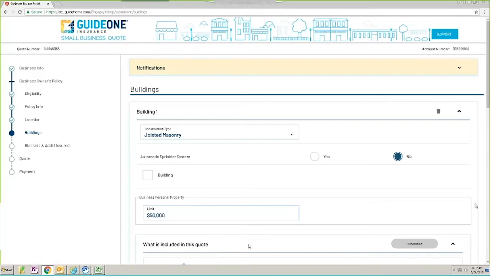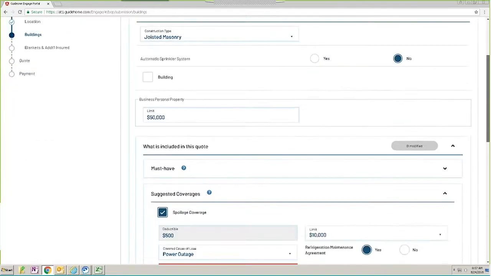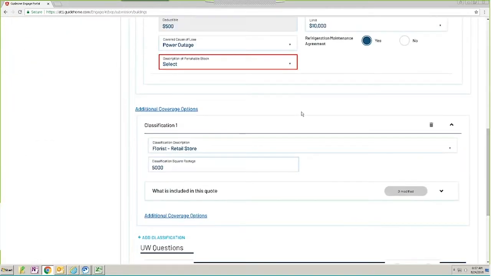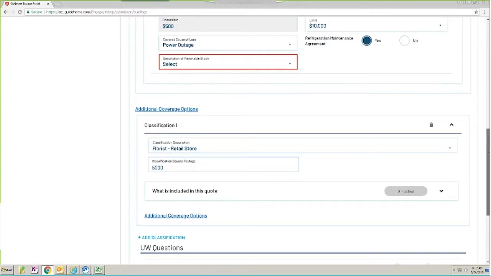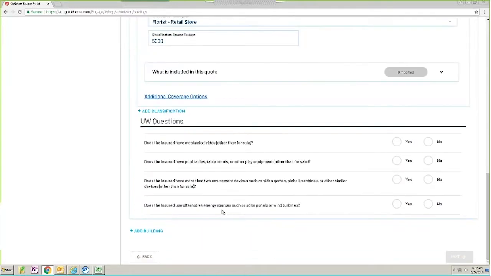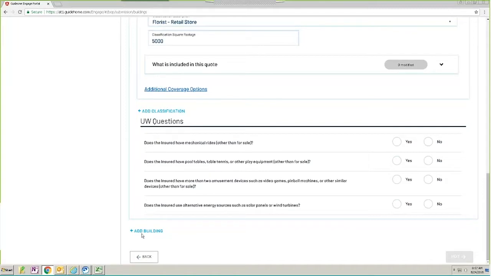The other option that you have at the bottom is the ability to add other buildings. So maybe you didn't have another building, or maybe the integration didn't bring in another building. We've got the ability for you to add that if there were ones that we did not find. You also have your underwriting questions that you have seen before. These are building level underwriting questions. Again, they do not determine that this risk is not eligible for us, but it does determine whether or not it needs to go to an underwriter or not.